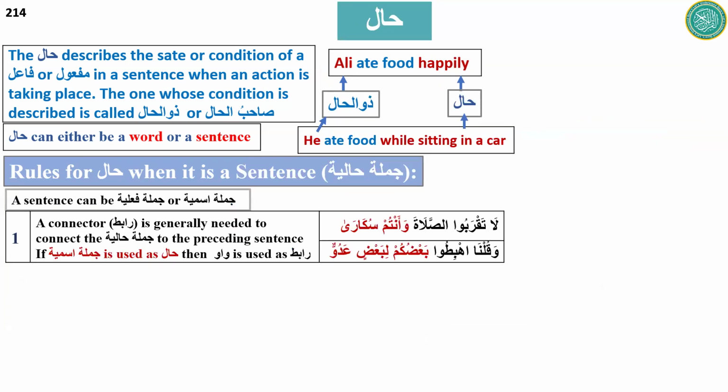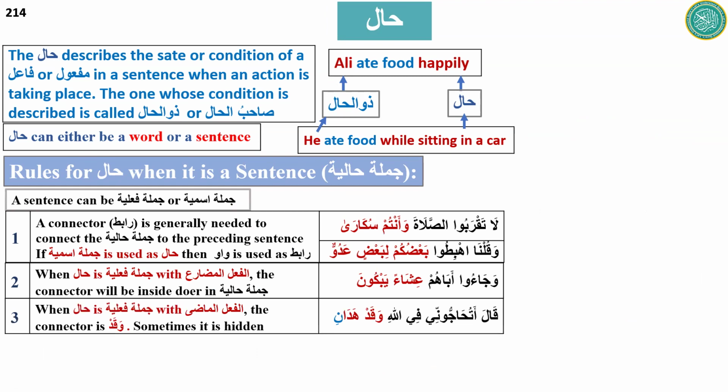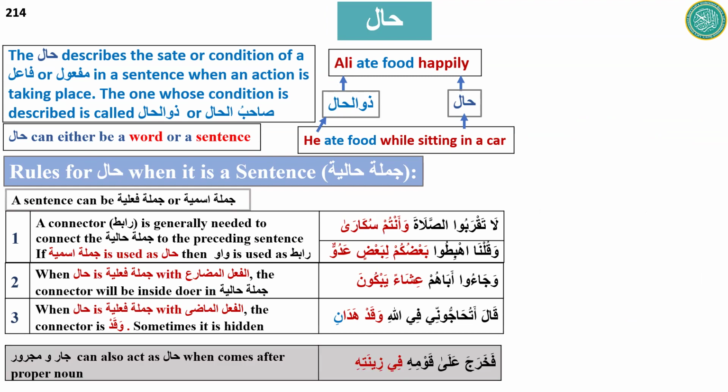And when it is a sentence, then the rabit is present. When jumla ismiya is used, then the rabit is waw. When jumla fi'liya is used and fi'l al-mudari is used, then the inside doer is used as a connector. When fi'l al-madi is used as a hal, then waqad is used as a connector. And jar majroor is also sometimes used as a hal. Okay, so that's it. Maybe we can stop here and go to our next session, inshallah.